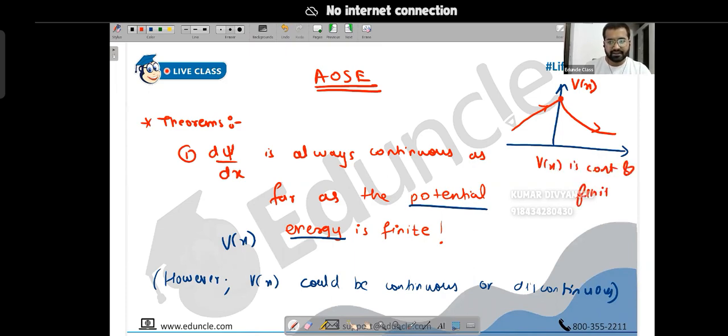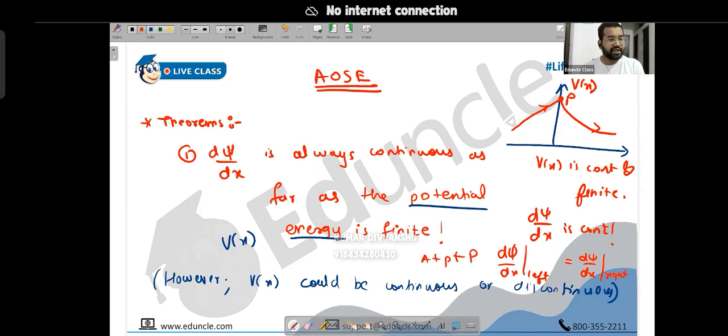Continuous and finite. Since potential energy is finite, that is important. dψ/dx is continuous. And what is the meaning of this? There are two regions, left region and right region. At this point P, the derivative of the wave function on the left side will be equal to the derivative of the wave function on the right side. This happens only at the boundary, at point P. That is the meaning of continuous.